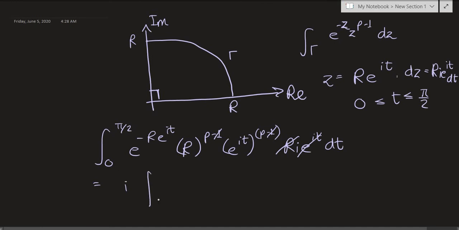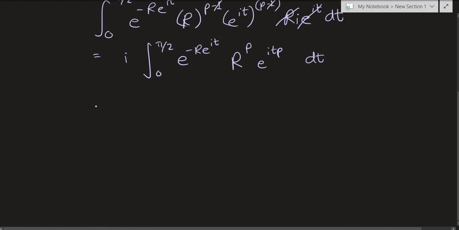So now we just have i times integral from 0 to pi over 2 of e raised to negative r times e to the it times r to the p times e to the itp dt. So this can be written as i times integral from 0 to pi over 2 of r to the p times e to the itp divided by e to the r times e to the it dt.